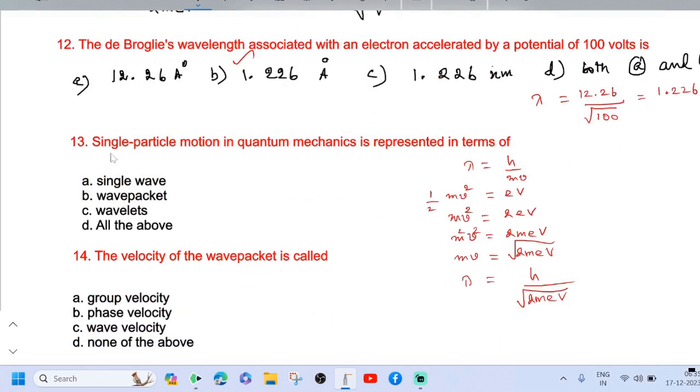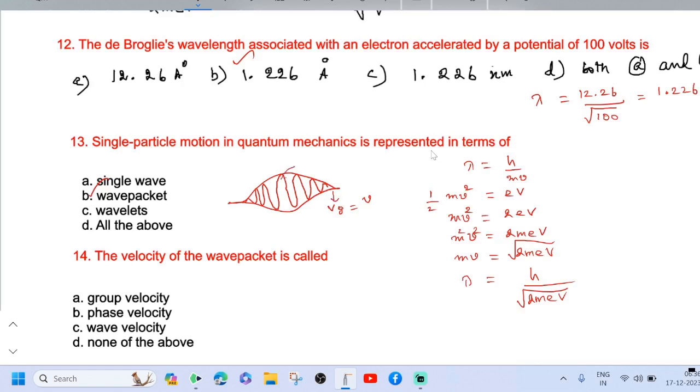See the 13th question. Single particle motion in quantum mechanics is represented in terms of a wave packet. A wave packet is an envelope which carries a number of waves. They may produce constructive as well as destructive interference. Finally, the entire wave packet may move with one particular velocity called group velocity. Here Vg equal to V: the velocity of the particle is equal to the group velocity. The velocity of the wave packet is group velocity.